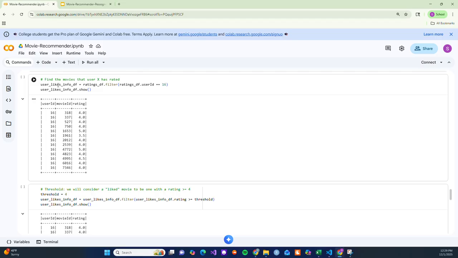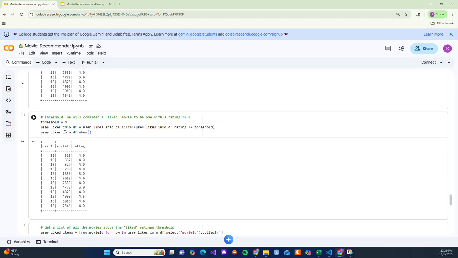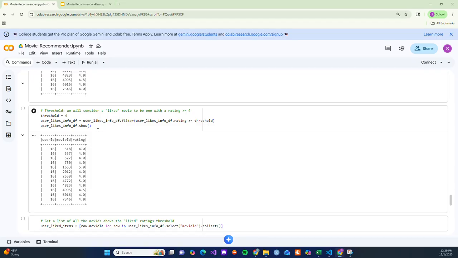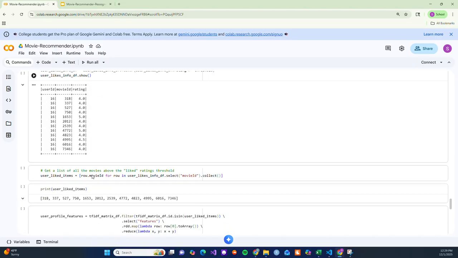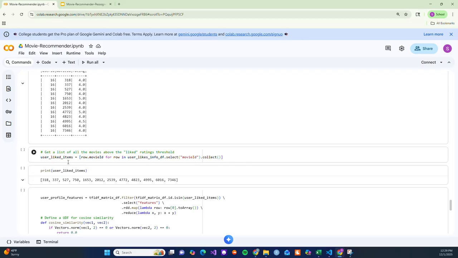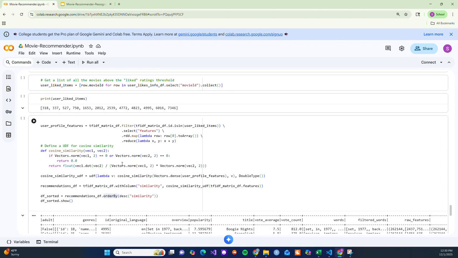So now we will get the movies that user X has liked, so user 16 in our case. We grab all the movies that they have rated. We set our threshold to 4 out of 5. That's what we are considering a liked movie. We filter by that threshold, and then we can get the movie IDs for each of these liked movies, and do the same thing.